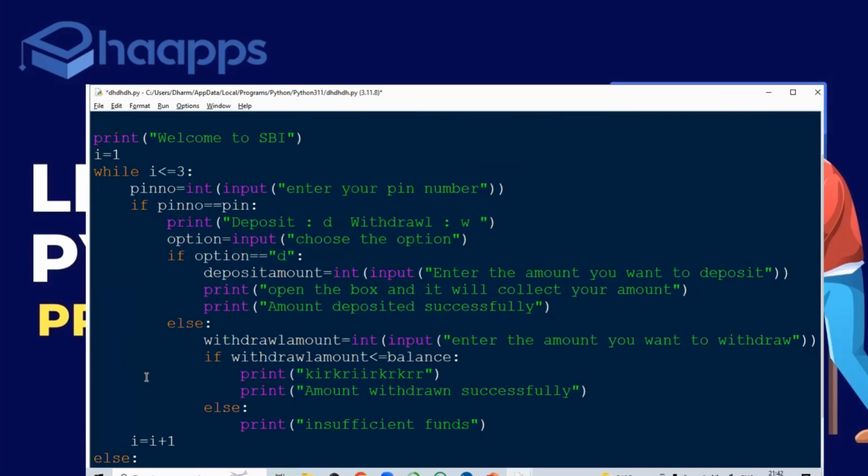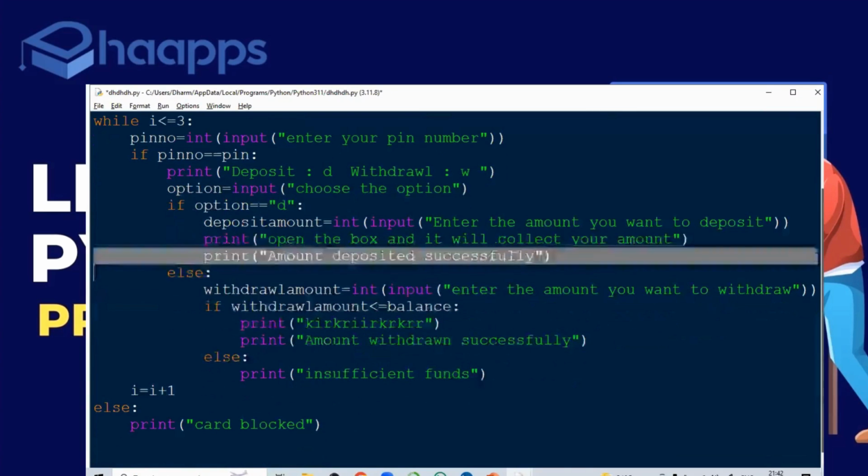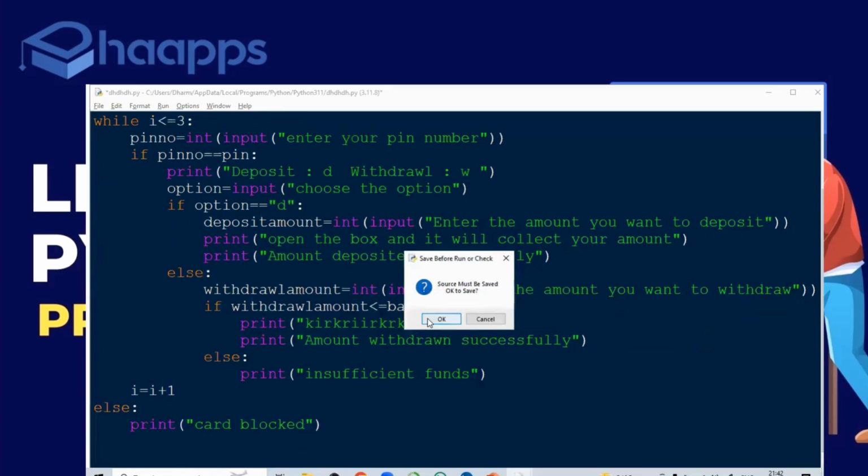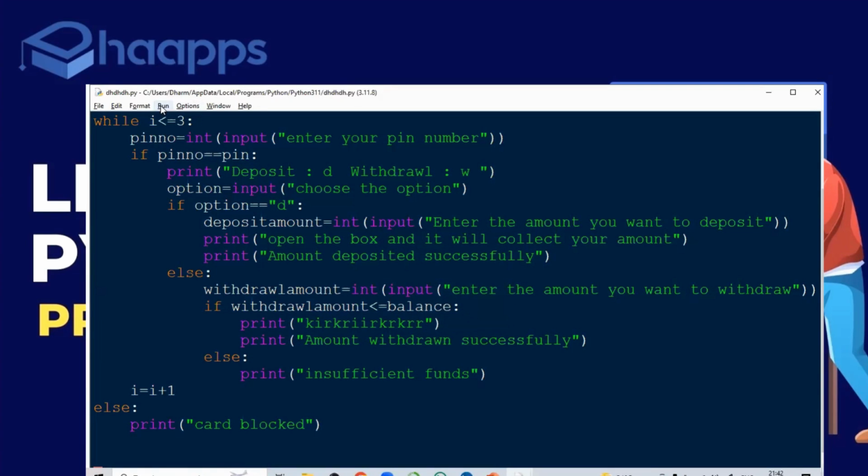card block. I'll say print card block. Okay, print card block. Is it clear? Right. Now, let me execute this. While loop, just a minute.